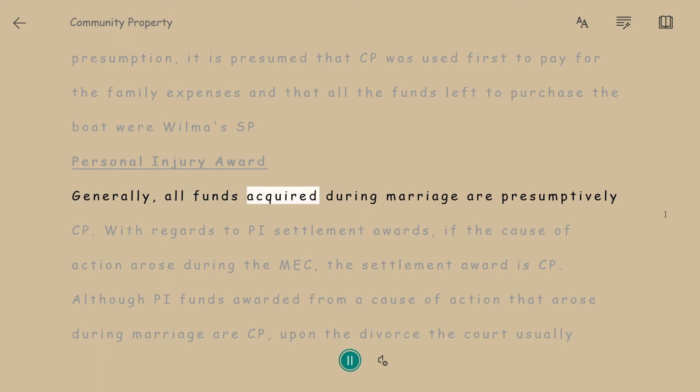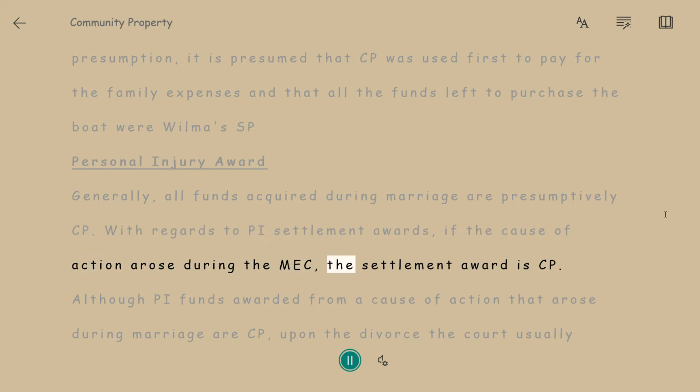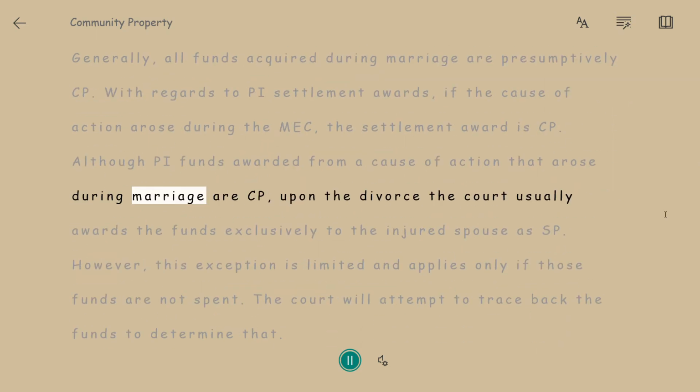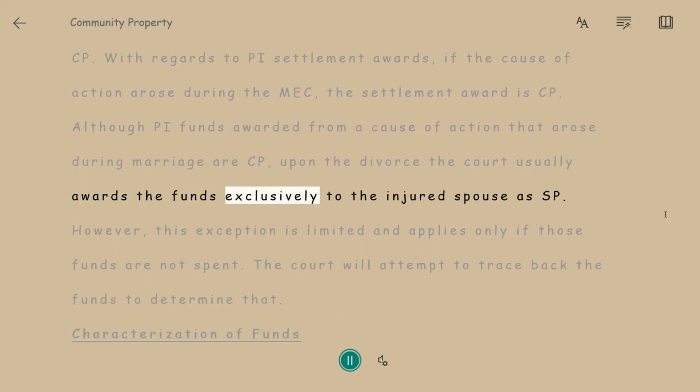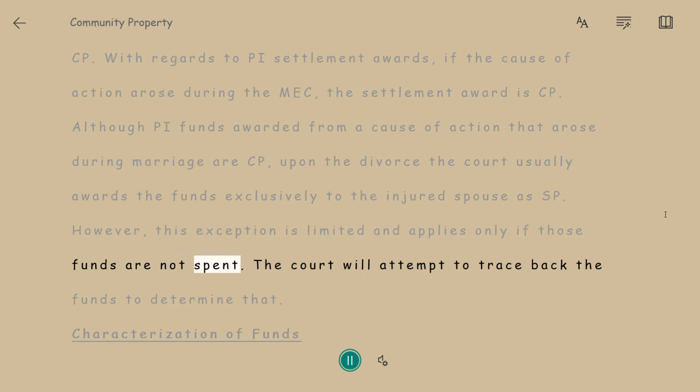Generally, all funds acquired during marriage are presumptively CP. With regards to PI settlement awards, if the cause of action arose during the MEC, the settlement award is CP. Although PI funds awarded from a cause of action that arose during marriage are CP, upon the divorce the court usually awards the funds exclusively to the injured spouse as SP. However, this exception is limited and applies only if those funds are not spent. The court will attempt to trace back the funds to determine that.